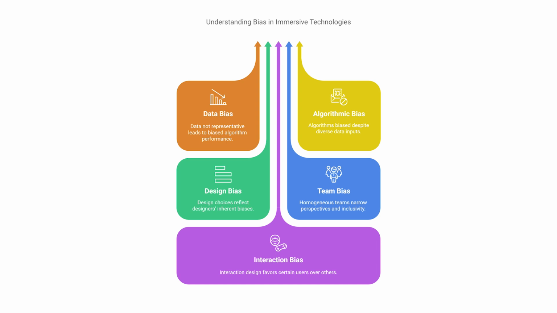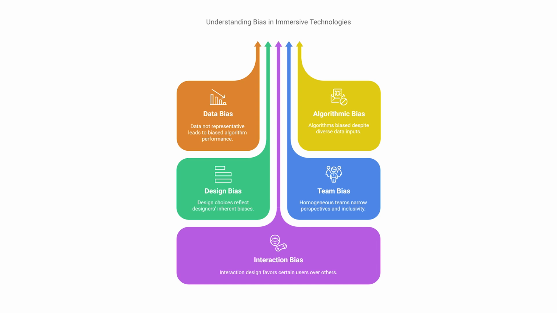AR, VR, XR technologies are susceptible to bias. Bias can creep into the design and development process in various ways, leading to unfair or discriminatory outcomes for certain groups of users. This can manifest in the data used to train algorithms, the design choices made by developers, or the lack of representation in the development team itself. Addressing bias is crucial for creating equitable and inclusive AR, VR, XR experiences.